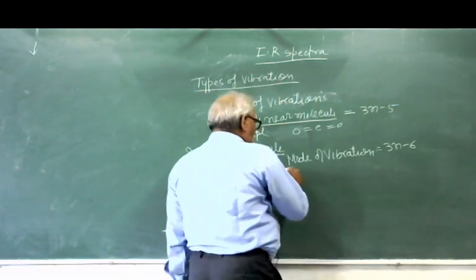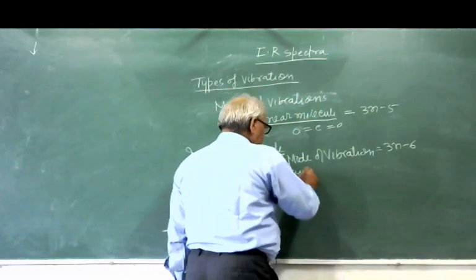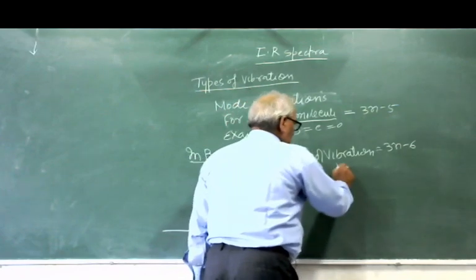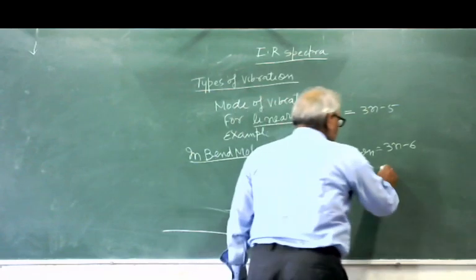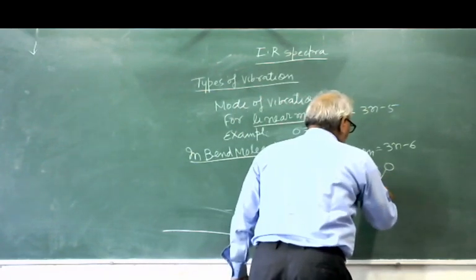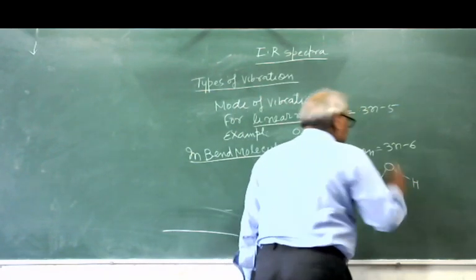Just for example, H2O. H2O is a bent molecule like this: O, H, and H.